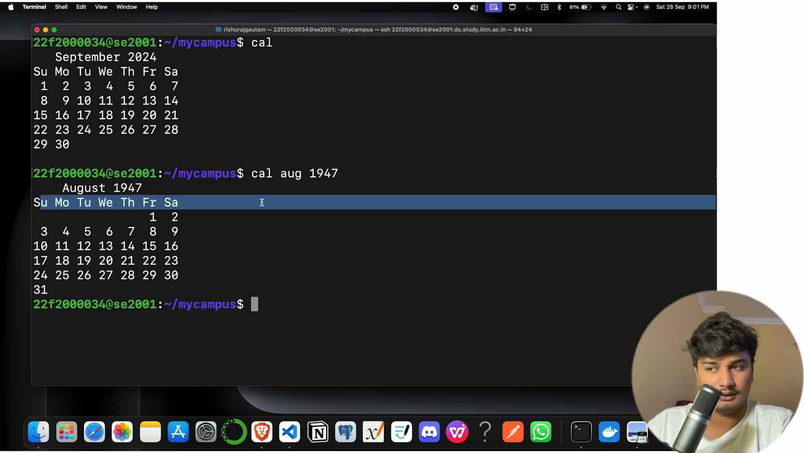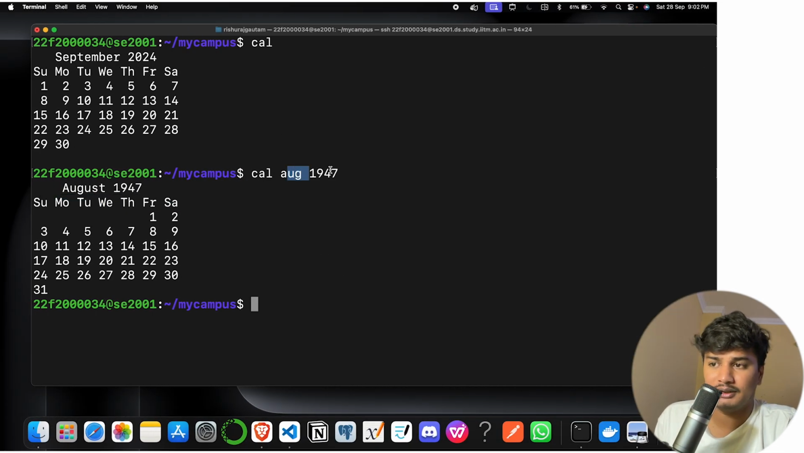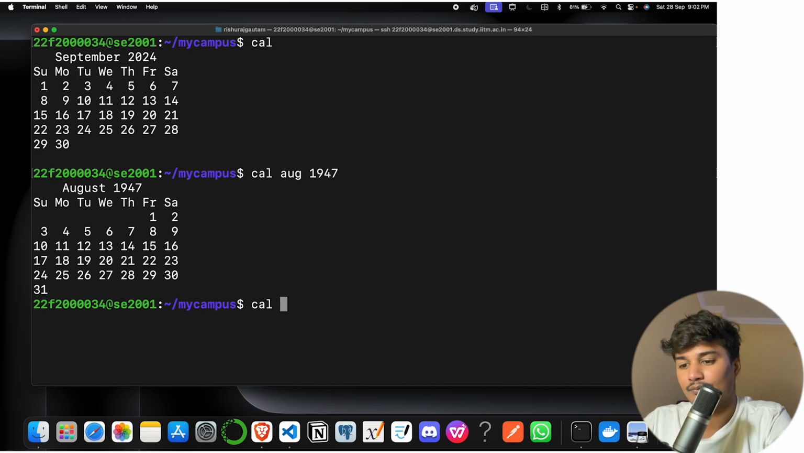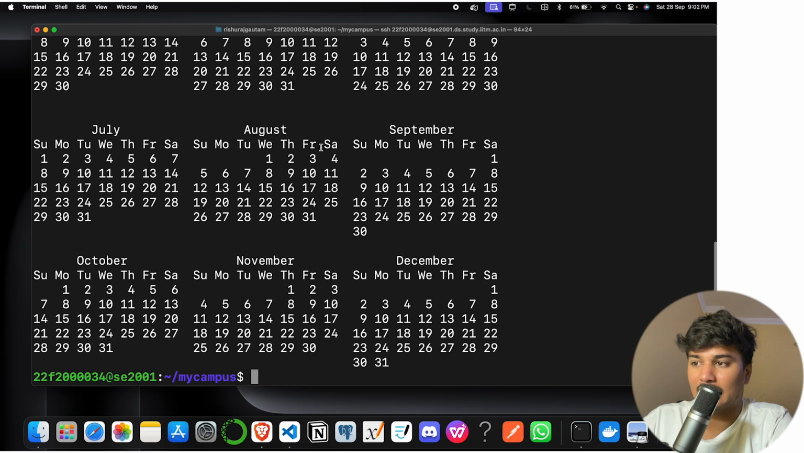So we can see all these things, and it basically takes arguments, or you can give a number also, cal 2001. So you can see the 2001 calendar is here.